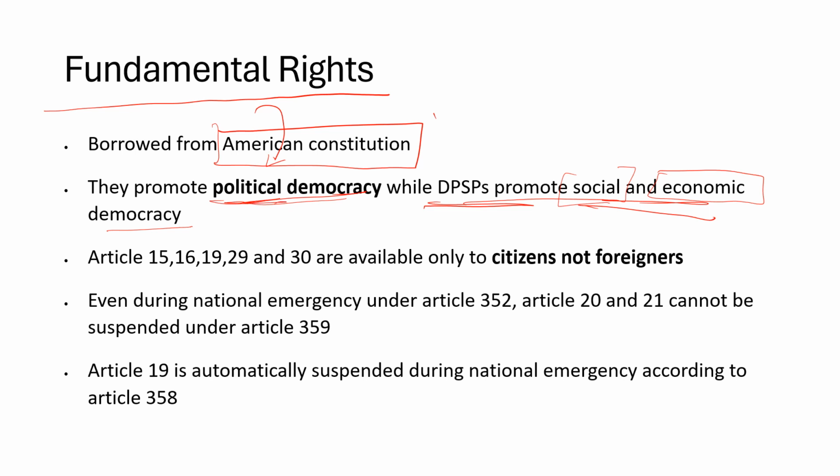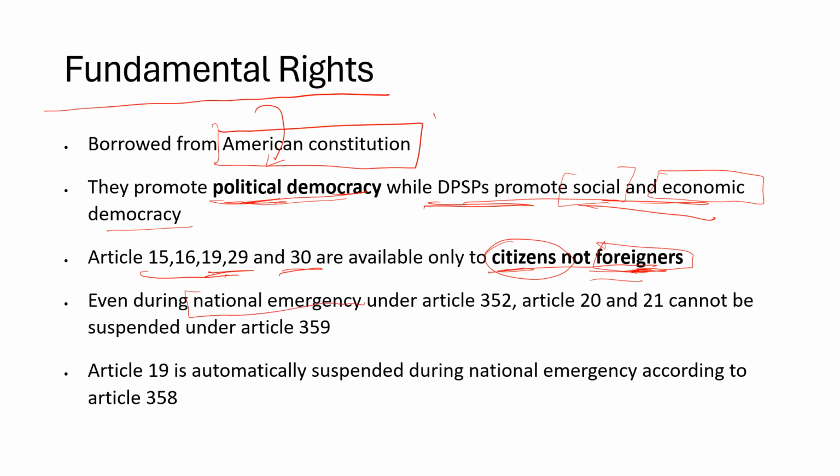And which fundamental rights are applicable only to citizens and not to foreigners, right? So Articles 15, 16, 19, 29, and 30, right? These are applicable only to citizens. But the other articles, like Article 21, right to life, are applicable to foreigners also. So for citizens only, it's 15, 16, 19, 29, and 30.